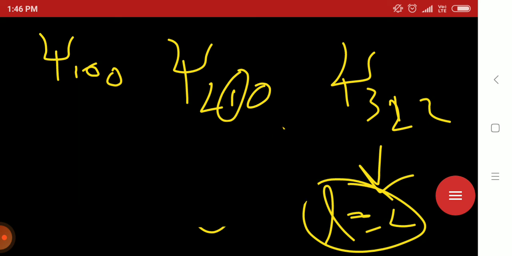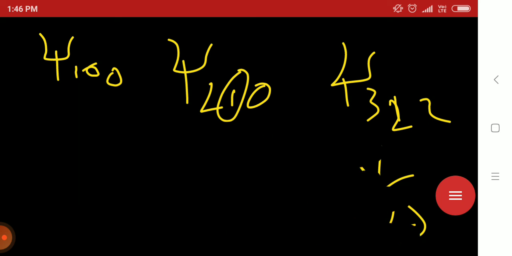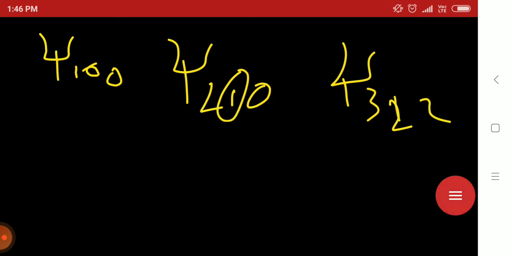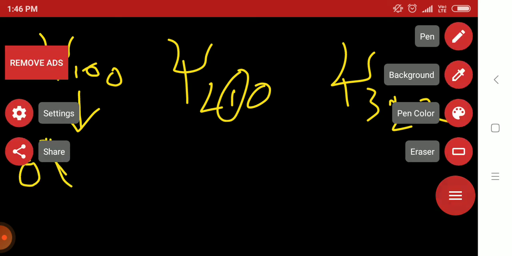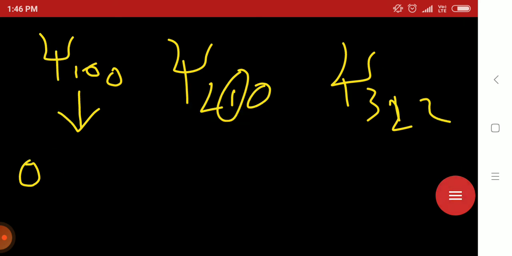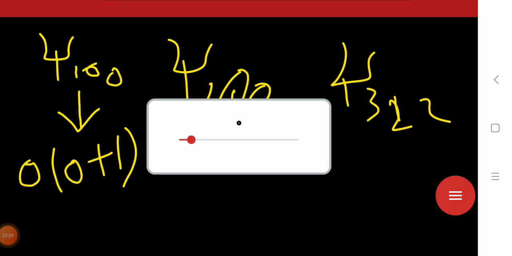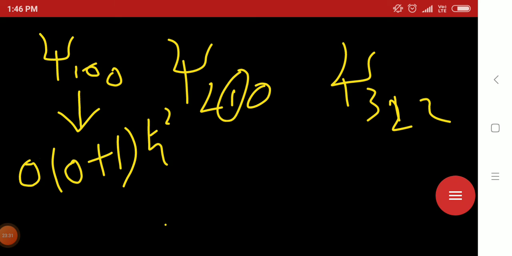Corresponding to psi 100, L value is 0, so L into L plus 1 h cut square is 0 into 0 plus 1 into h cut square, which is 0.